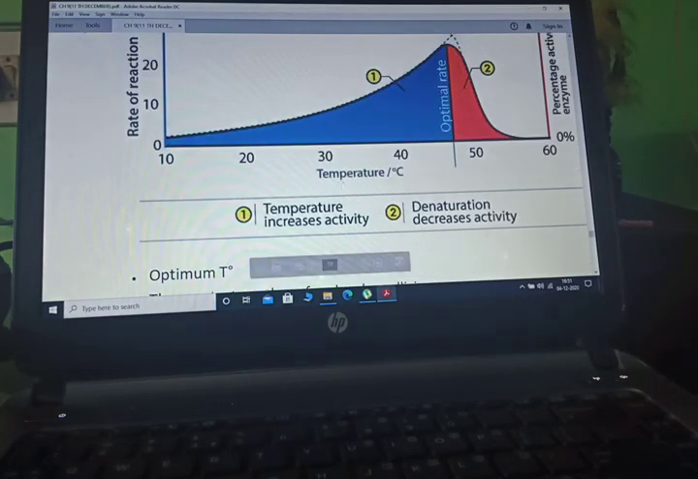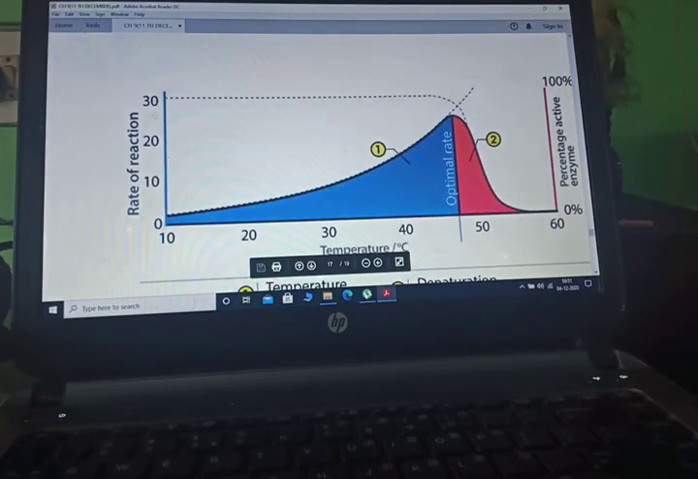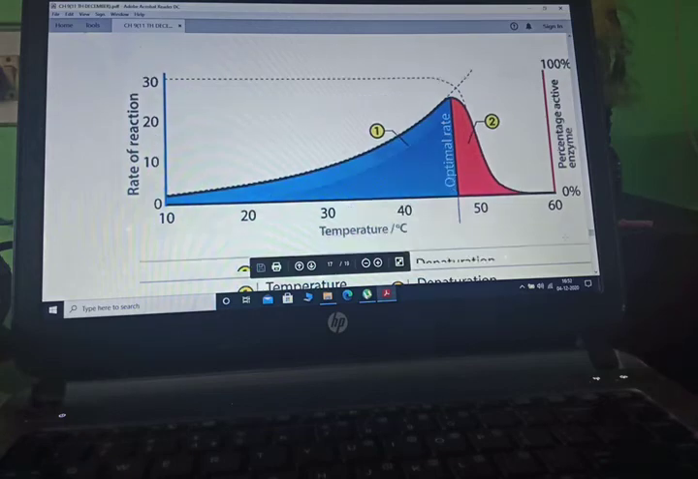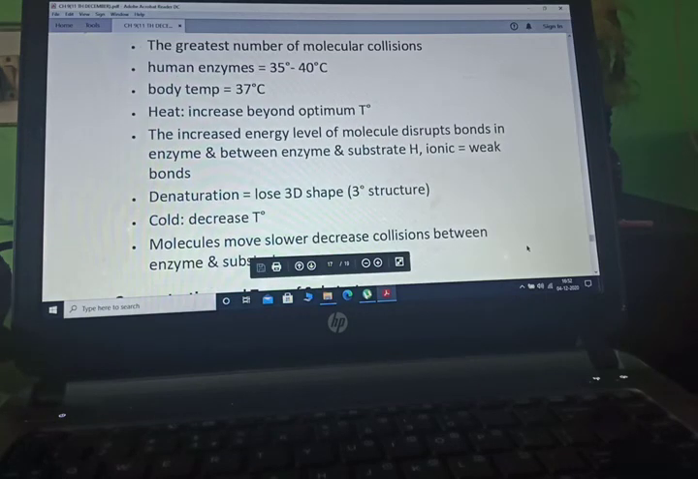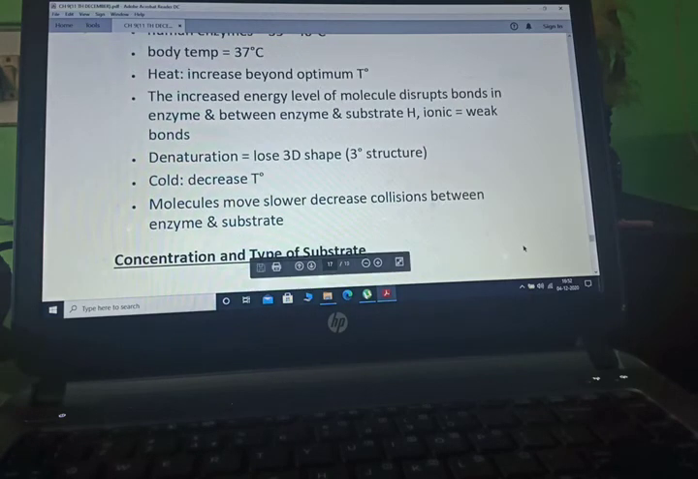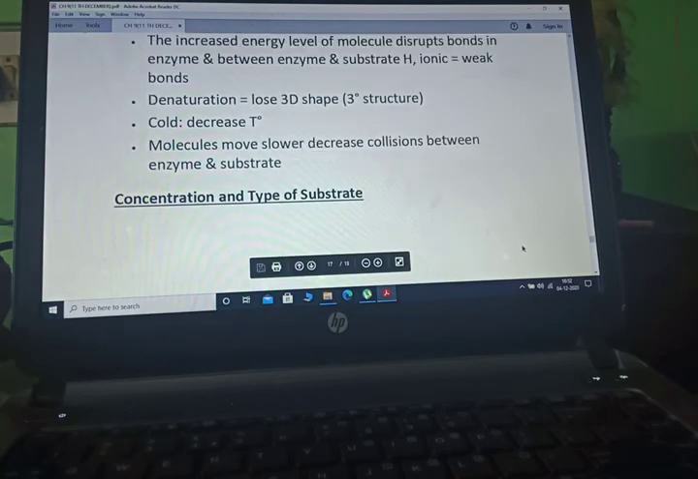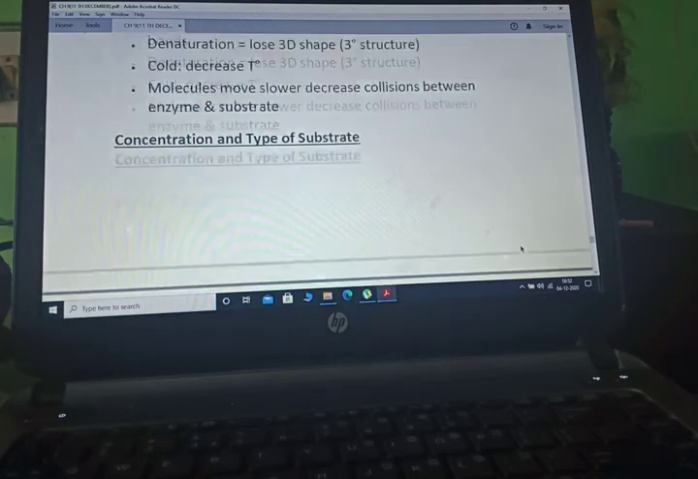Now we will see temperature increasing activity, denaturation activity. Rate of reaction, as you can see, 10, 20, 30, 40, 50. Percentage active enzyme, 100%, here 0%. Now optimum temperature: the greatest number of molecular collisions. Human enzymes, 35 to 40 degrees, body temperature. Heat increase beyond optimum temperature: the increased level of molecules disrupts bonds in the enzyme, denaturation, it loses its 3D shape. Cold, decreased temperature: molecules move slower, decreasing collisions between enzyme and substrate.